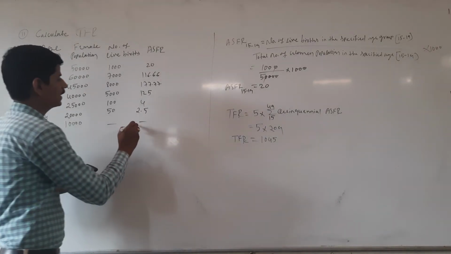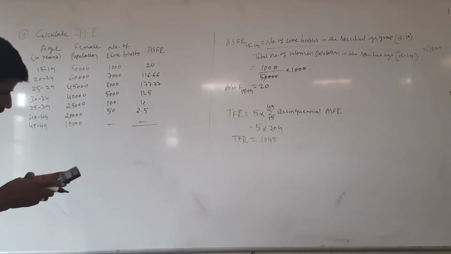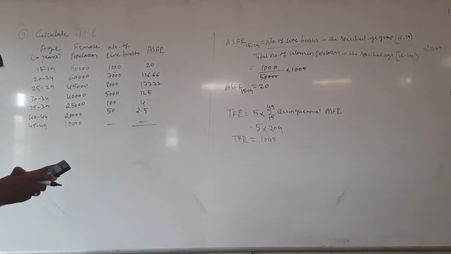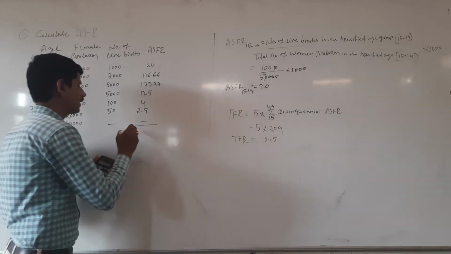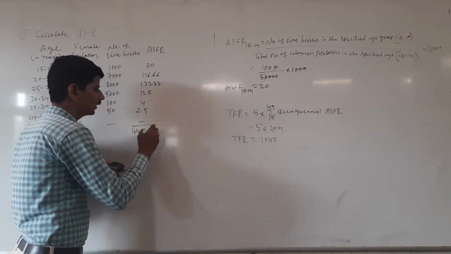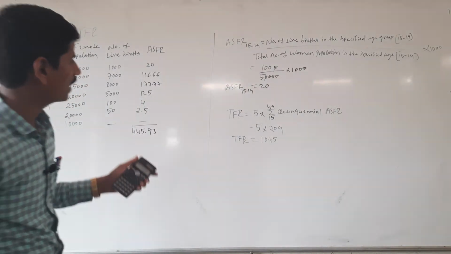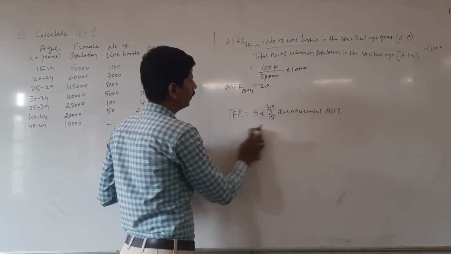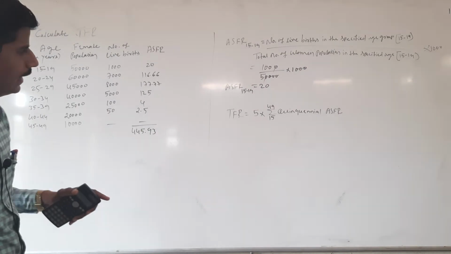Then sum of ASFR is what? 20 plus 116.66 plus 177.77 plus 125 plus 4 plus 2.5. Then we will get 445.93. Sum of ASFR is 445.93. Then substitute the values, that is apply formula TFR equal to 5 into sum of 15 to 49 quinquennial ASFR.